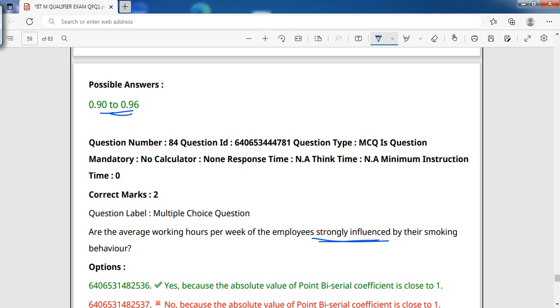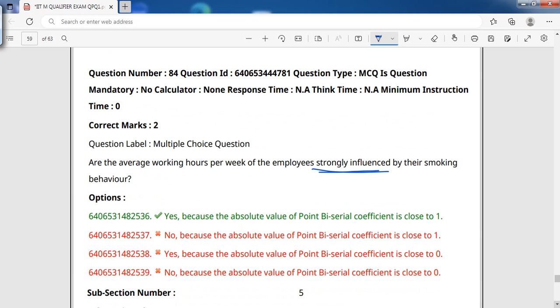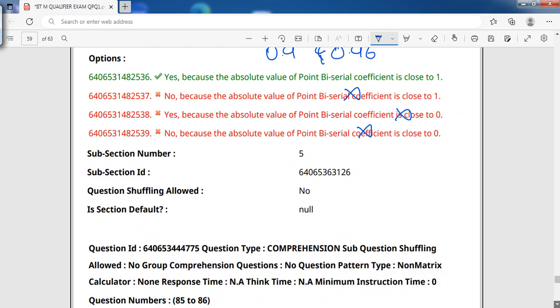So yes, they are affected. No, this is wrong. No absolute value, no. Whenever the absolute value is nearest to 1, we always consider that to be positive. Are 0.9 and 0.96 close to 0? No, these are never close to 0. So all the three options are wrong. So now let's see the next question.